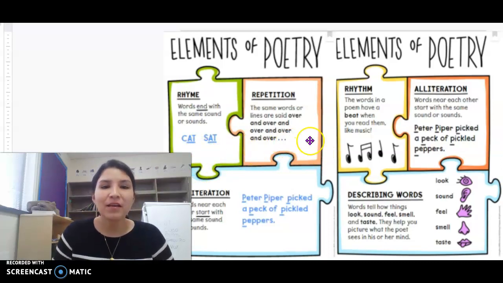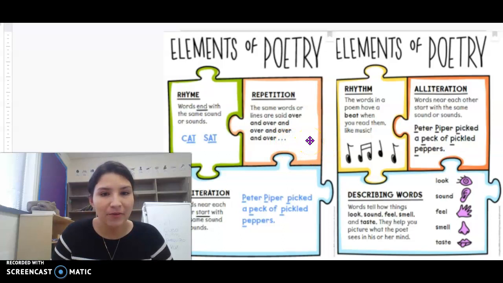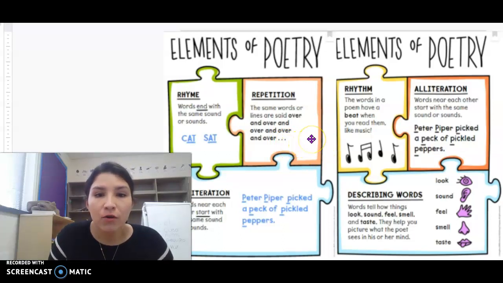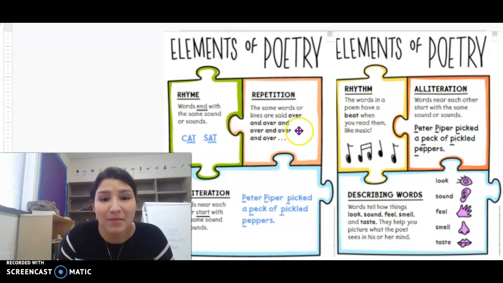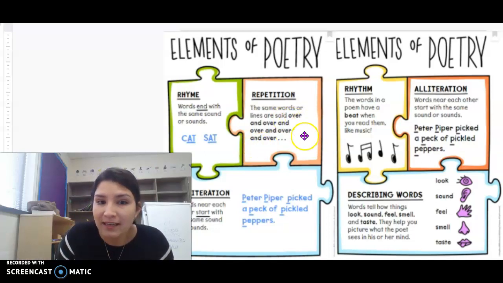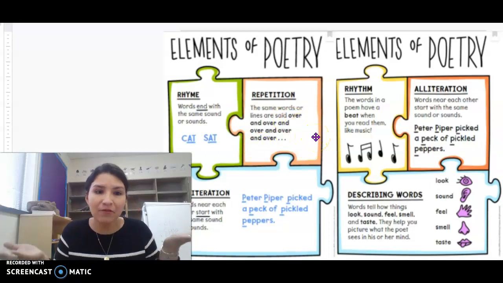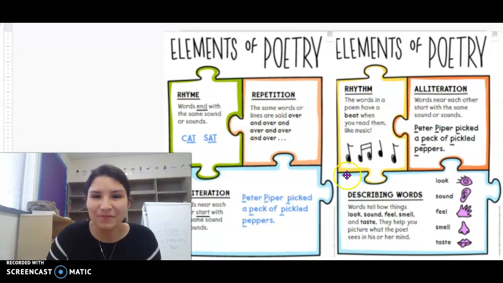Okay. Repetition. Go ahead and say that with me. Repetition. Good job. The same words or lines are said over and over again. For example, right here, this bigger text is an example of repetition. I kept saying the words over and over again.